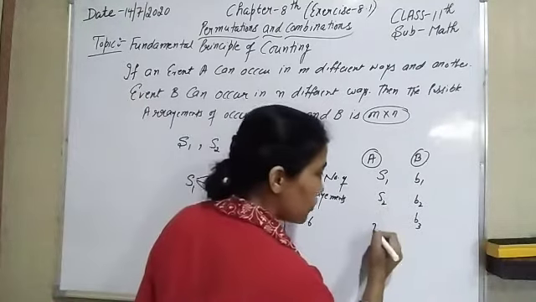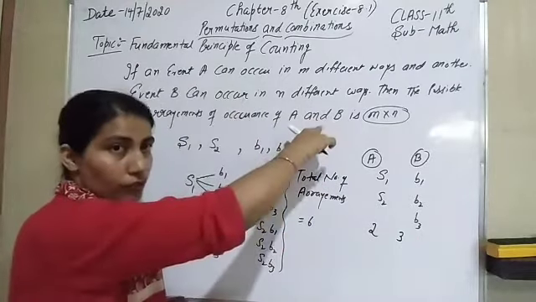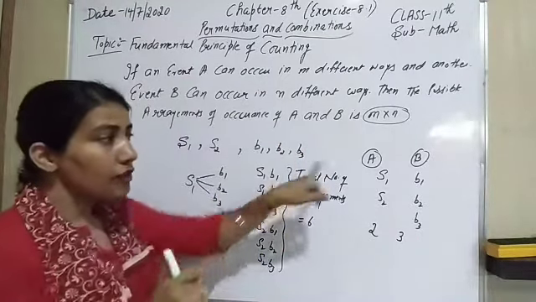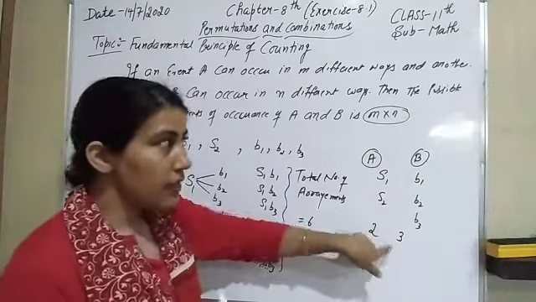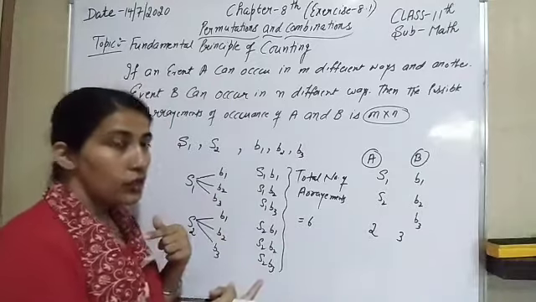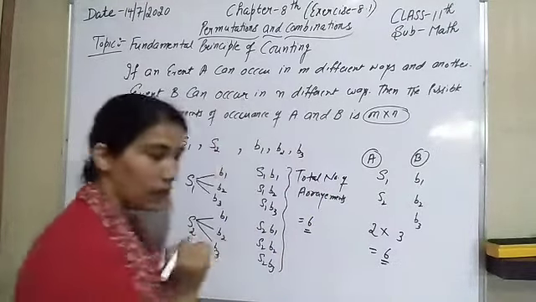Here are 2 arrangements and here are 3 arrangements. According to the principle, if event A has 2 arrangements and event B has 3, we multiply them to get 6. Look here, there is also 6.